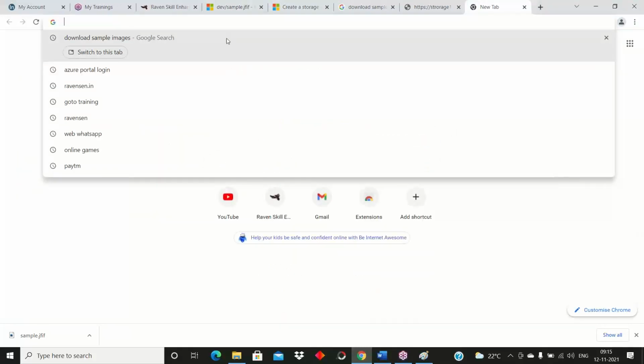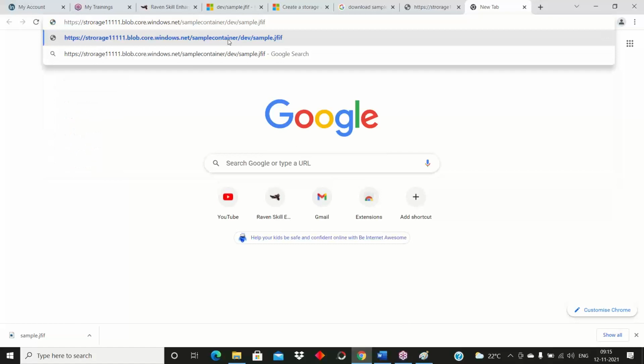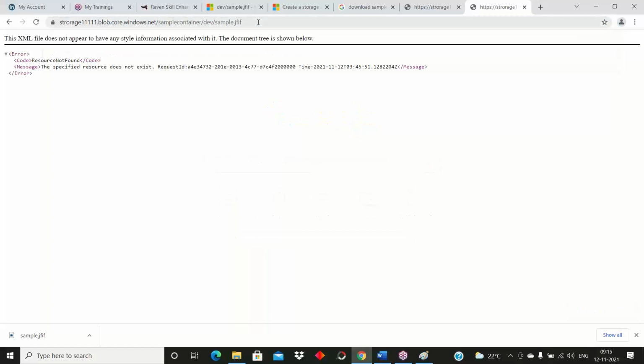So here, tell me, this is the storage account name, and .NET Windows is a default one. Sample container is my container name. Dev is my folder. Inside of the dev, I have this file, sample app. So can I see this image? No, because I had given access policy private.